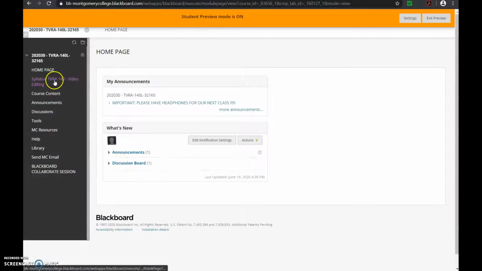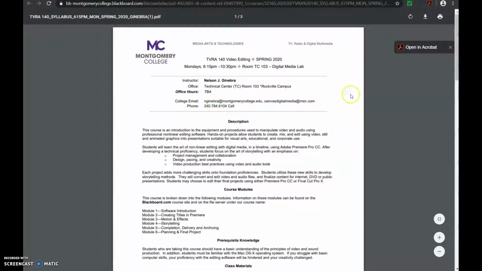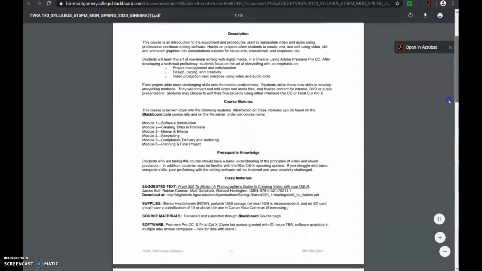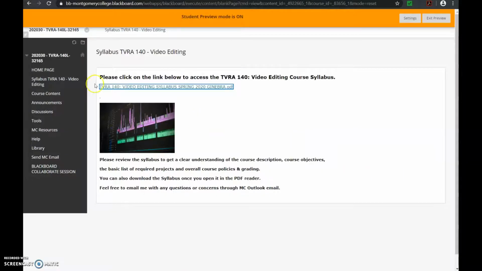If you want to get to the syllabus, just go to the left and you will get to the syllabus, and there is a link that you can click and go directly to the syllabus, and you can see what's going on. You can get all that information. You can also download it because it's a PDF that's opening in Adobe Reader, so you can download over here to the right. Okay, to jump out of that, you can simply close that out, go back.